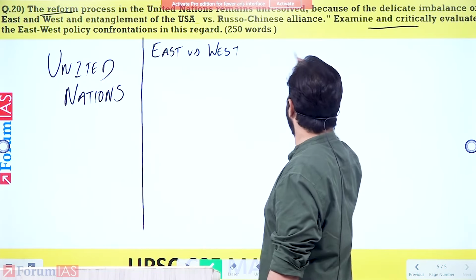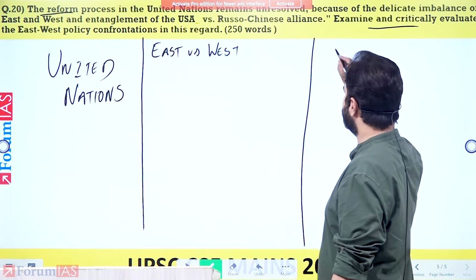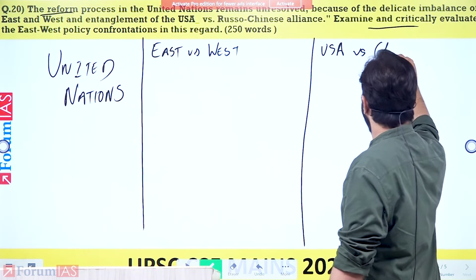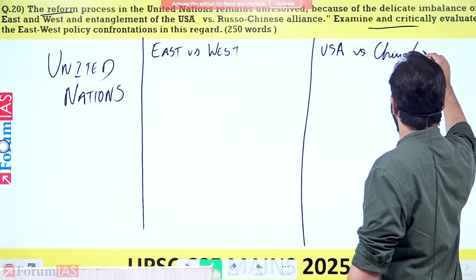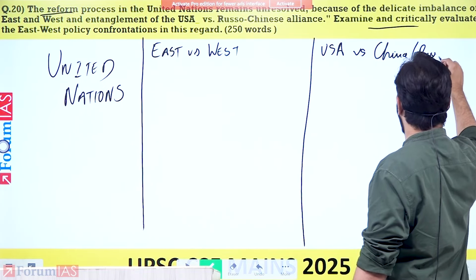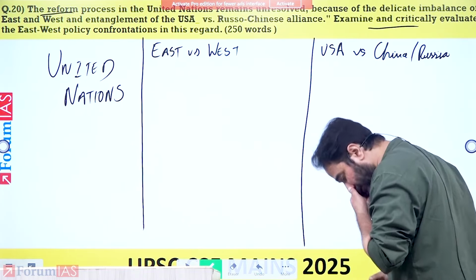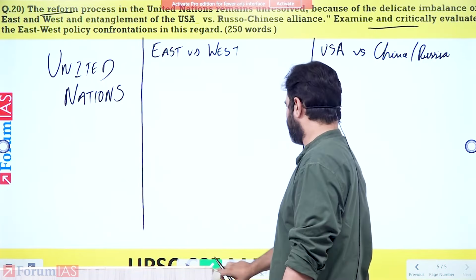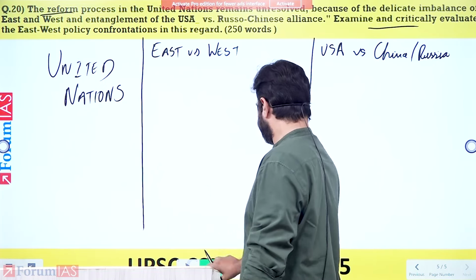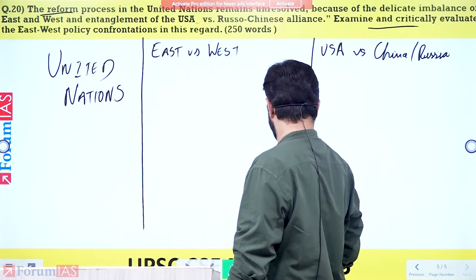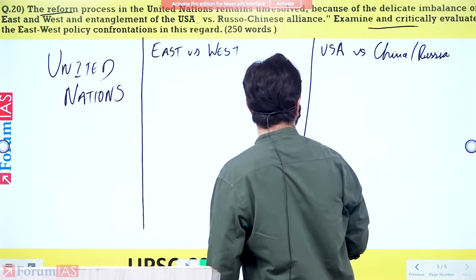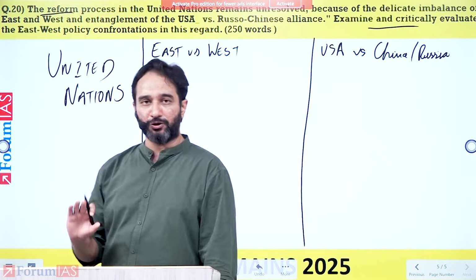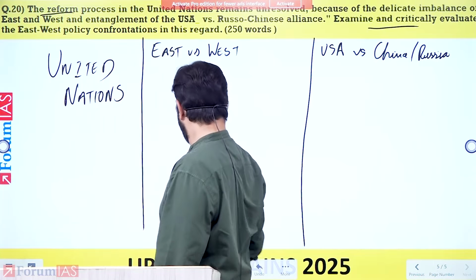The second part that you would have to talk about is in relation to USA versus China-Russia alliance.